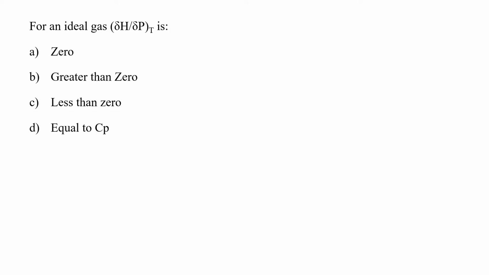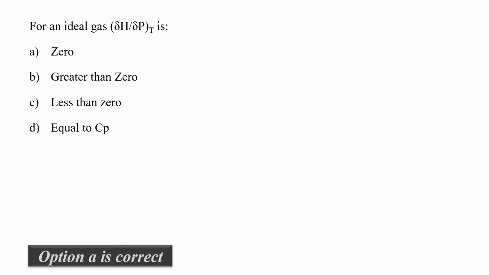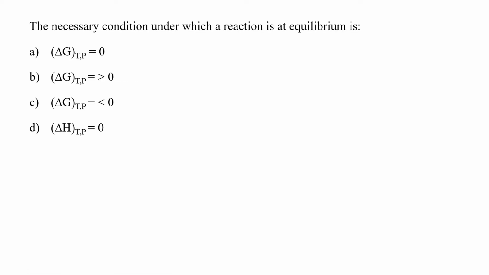For an ideal gas, delta H by delta P at constant temperature is, always remember, for an ideal gas, the value of delta U by delta P at constant temperature is equal to delta H by delta P at constant temperature, and the value is always equal to 0. So hence option A would be the correct answer.